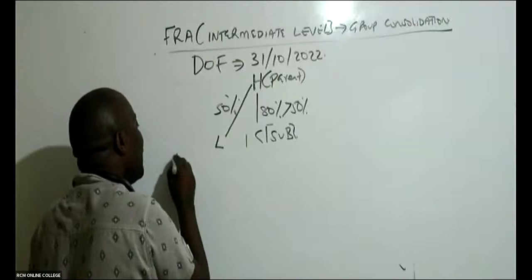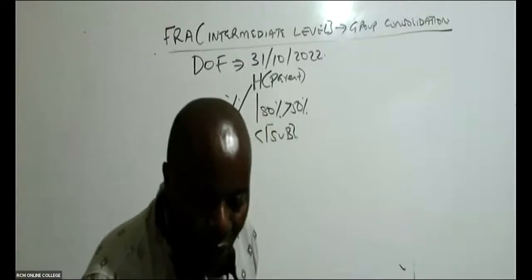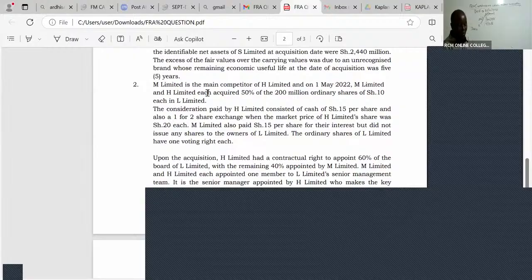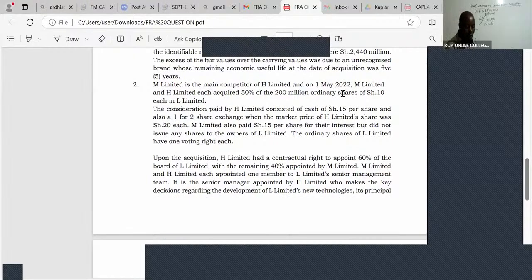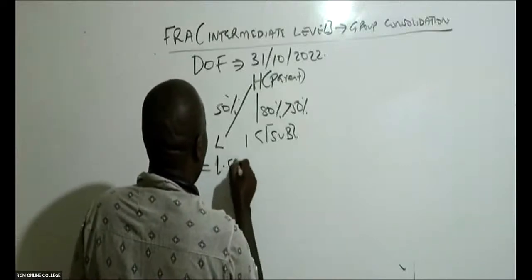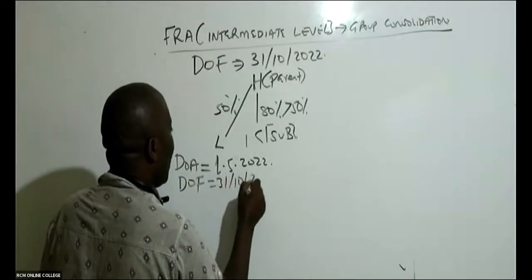So then come here and give me the date of acquisition. When did we acquire this subsidiary called L? We are told here, M Limited is the main competitor of H Limited, and on 1st May 2022, M Limited and L Limited each acquired 50% of the ordinary shares of L Limited. So the date of acquisition is 1st May 2022. And then the date of the financial statements is 31st October 2022.